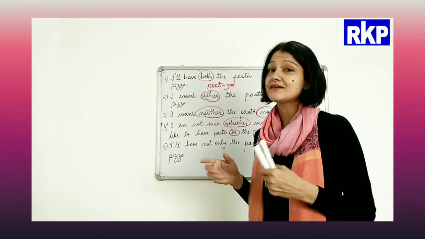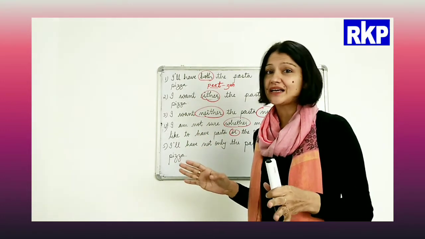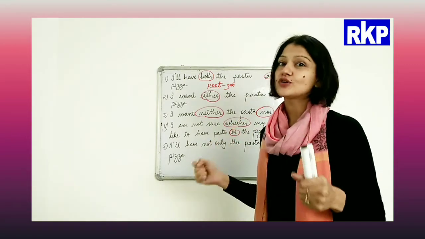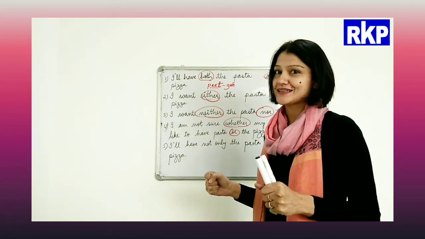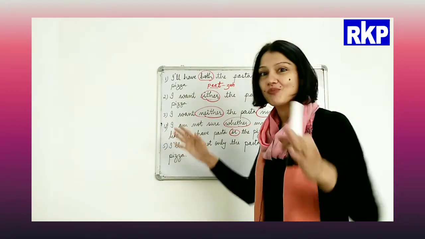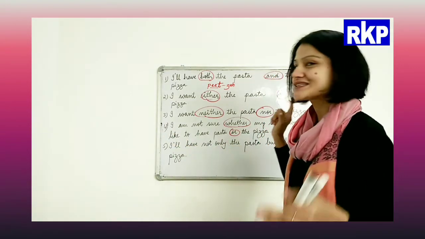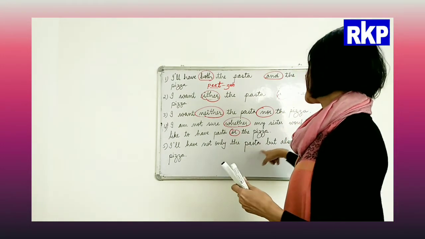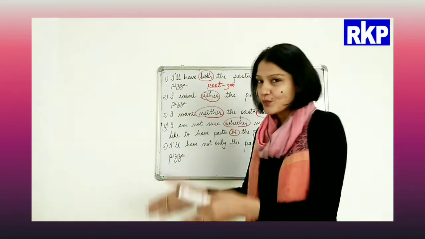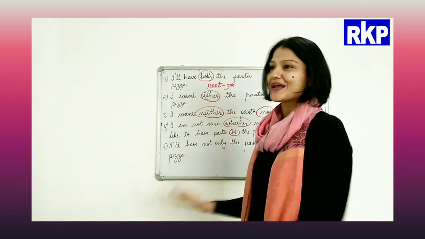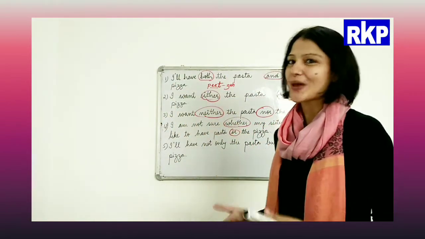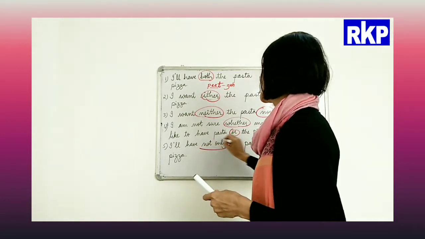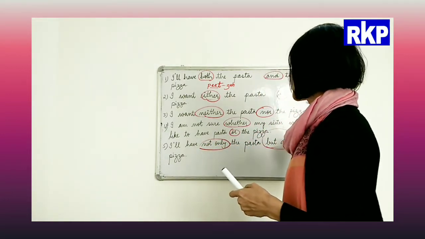And I say, see man, I'm extremely hungry, I'm starving, so I would like to have both the things. When you want to have both the things, it's better to use, I'll have not only the pasta but also the pizza. Not only one thing, but bring me the other thing as well. I am ready to eat everything, right? So not only and but also.